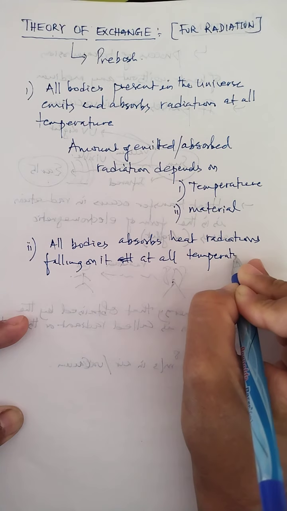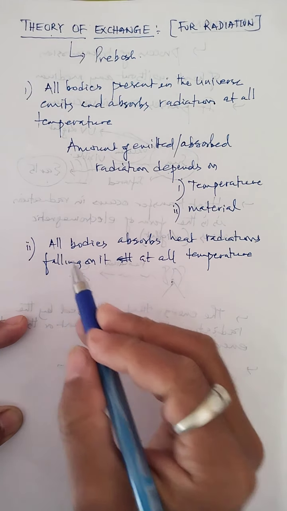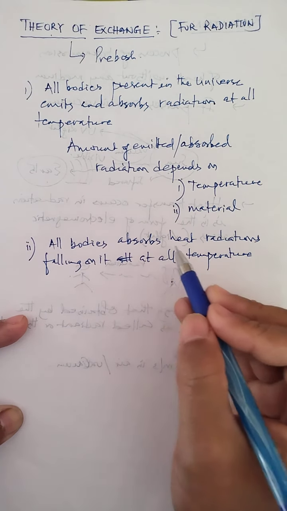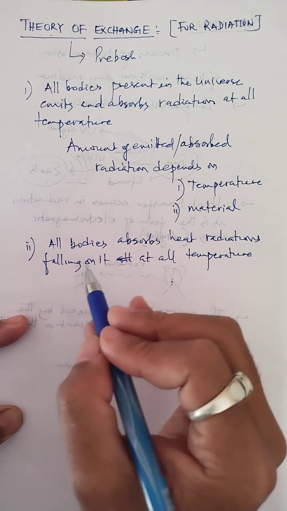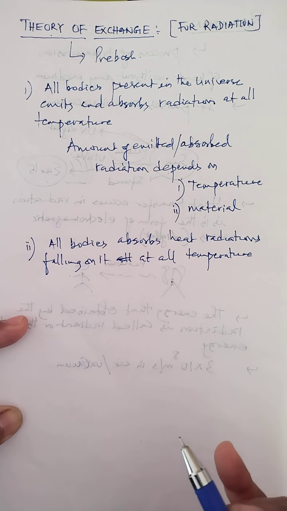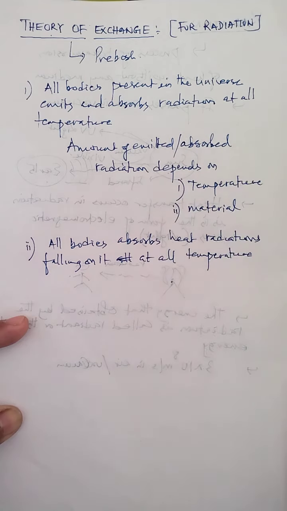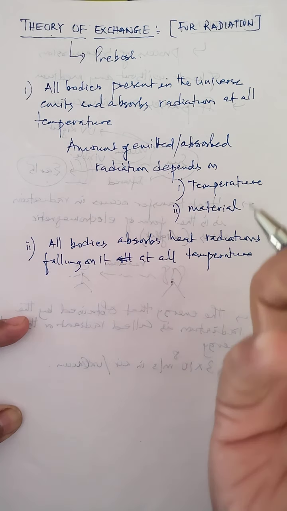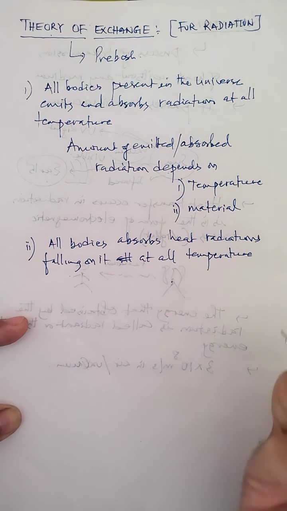This is another point that you need to keep in mind: all bodies absorb heat radiation that is falling on them at all temperatures. It means when heat radiation falls on a body at any temperature, that body absorbs the heat radiation. But the amount of absorption depends upon the material of the body and the temperature of that body with respect to the surrounding. That is also very important.